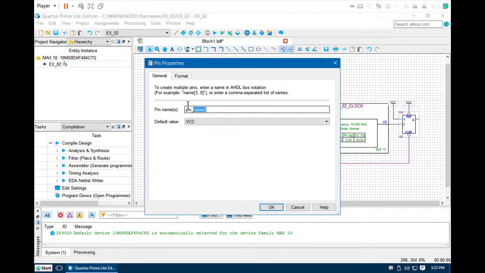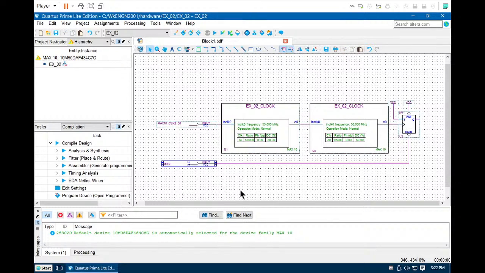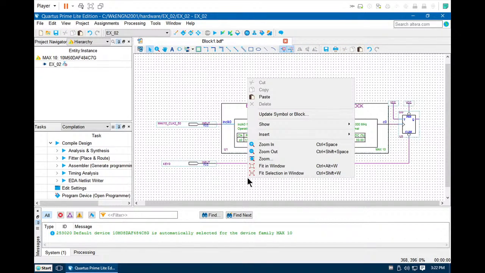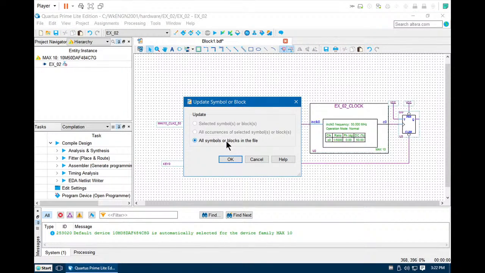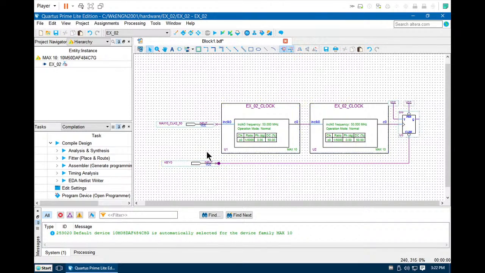Reset, let's use key 0. So we adjust the graphics, update all the symbols, then you can see that you need to fix the connections. That one fixed, this one fixed.